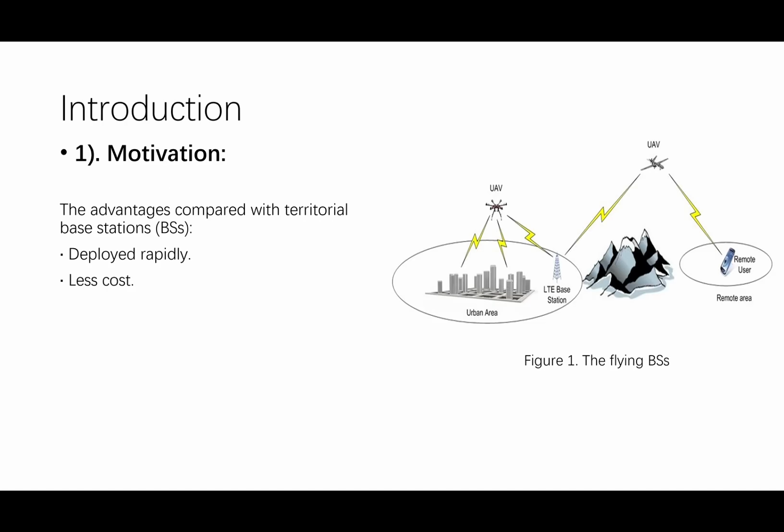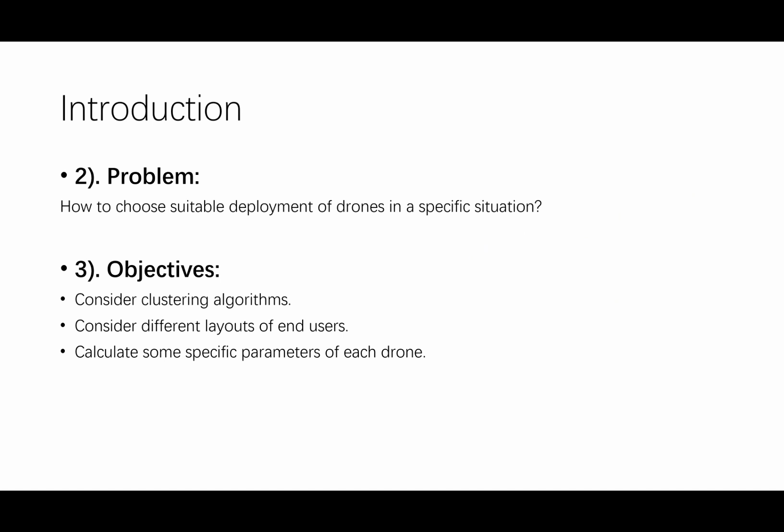In recent years, flying base stations have become more and more popular. Compared with terrestrial base stations, flying base stations can be deployed more flexibly and at less expense, since drones can move to areas like earthquake-stricken areas, which terrestrial base stations cannot approach. However, since the altitude of drones may influence the signal, we should think about a suitable deployment method for drones.